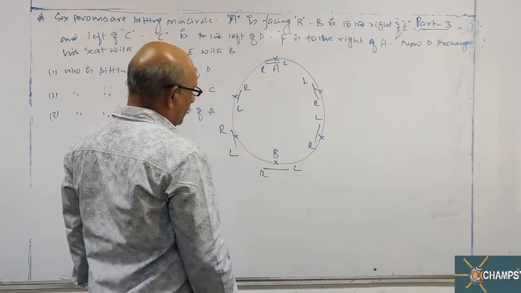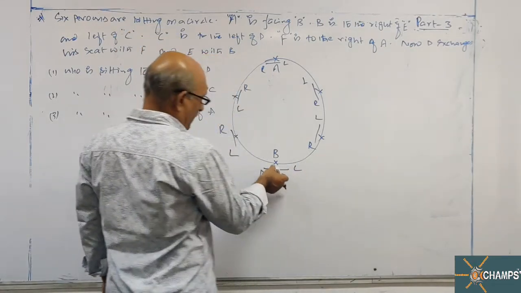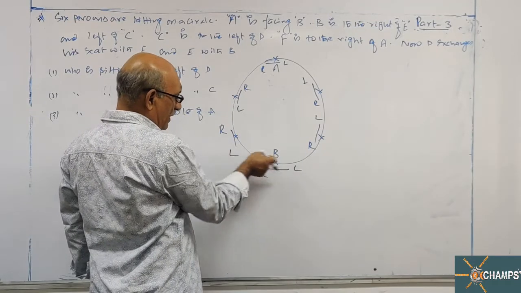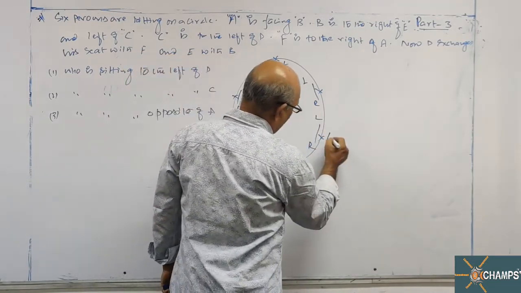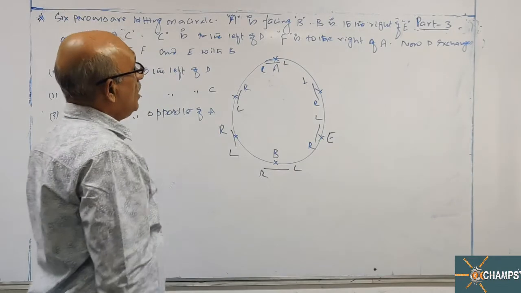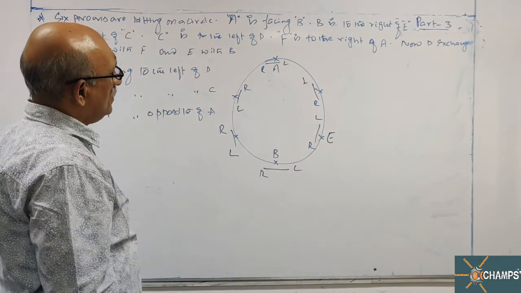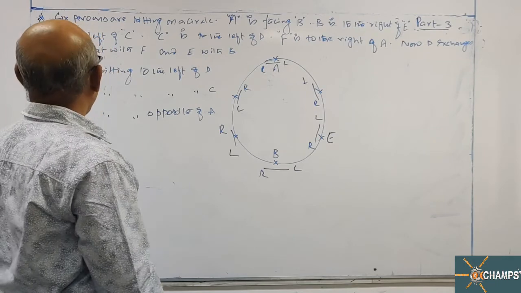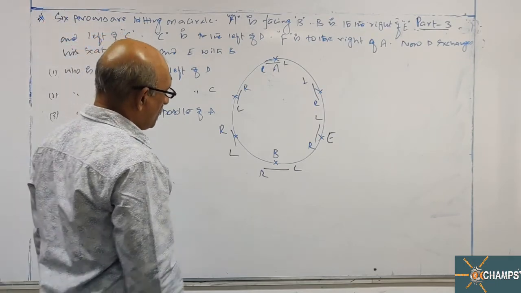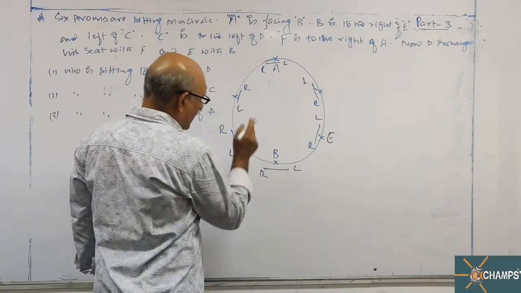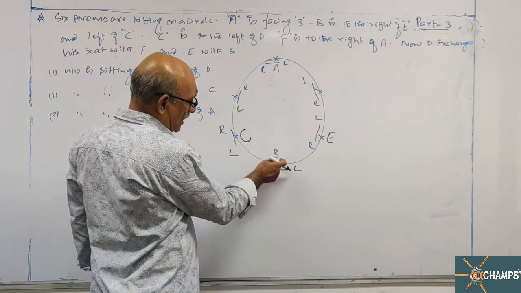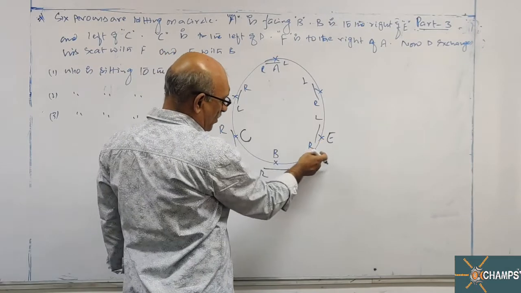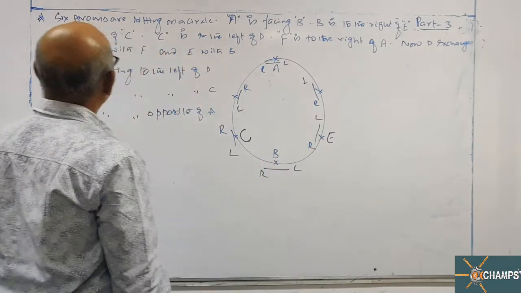B is to the right of E. If I go this way, B will come to the left of E, so I'll take E here. From E's point of view, I have to move anti-clockwise. B is to the right of E and the left of C. Left of C means C will come here. From C's point of view it is the left side, and from E's point of view it is the right side.